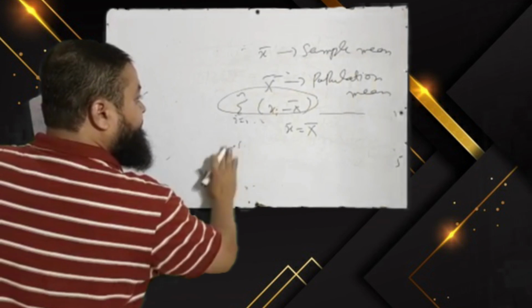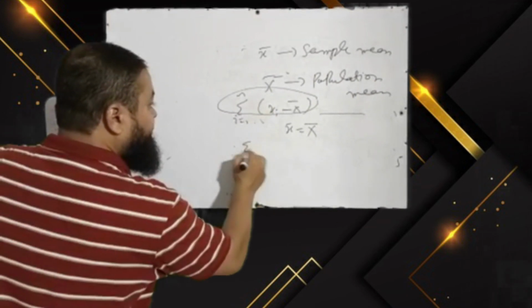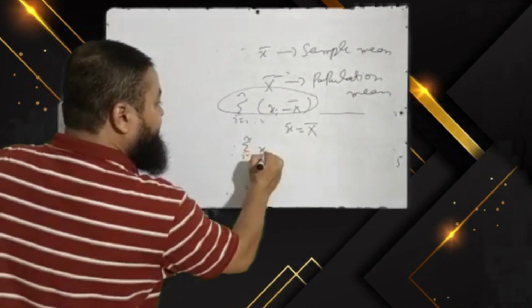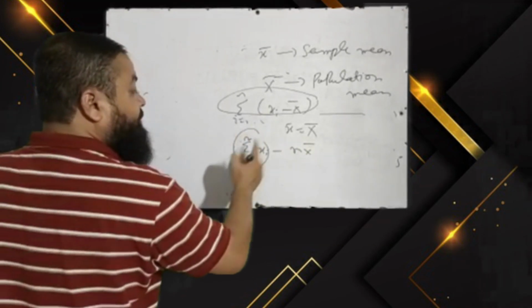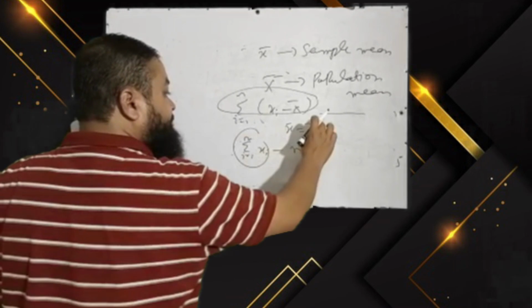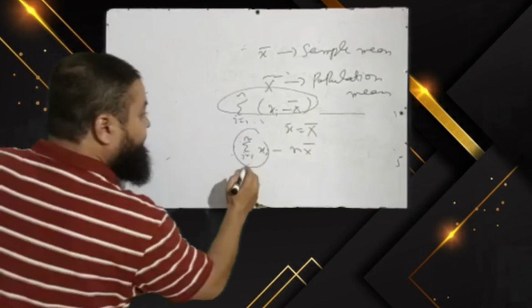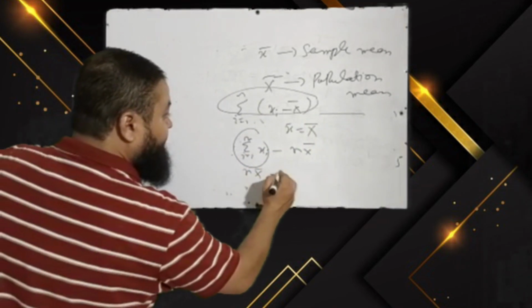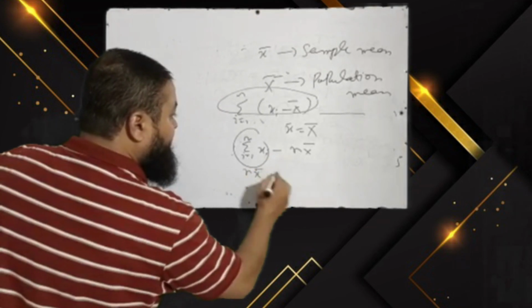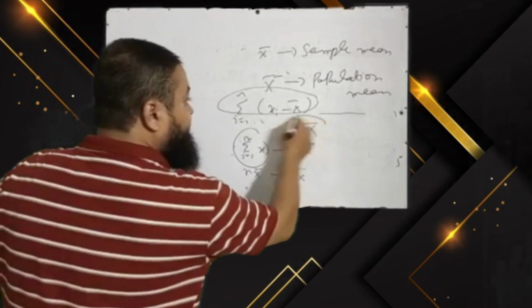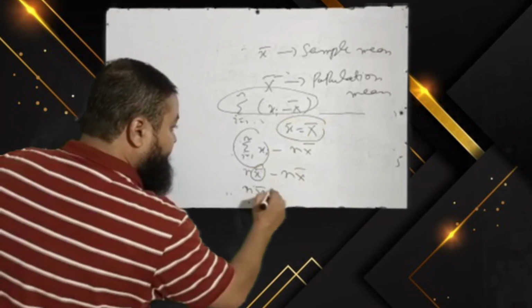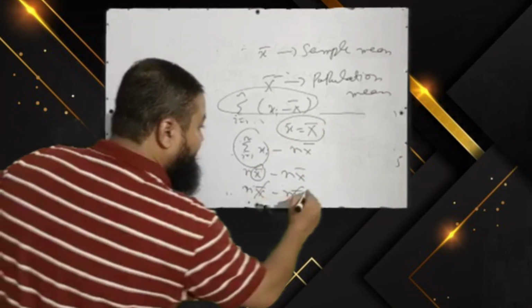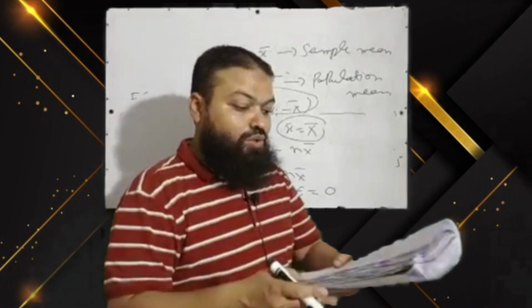Summation will be applied inside, that will be summation i is equal to 1 to n xi minus n x bar, and it is given x bar is equal to capital X bar. It means I can write it as capital X bar, these will be cancelled, 0 will be the correct option in the exam.